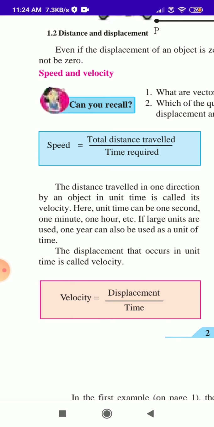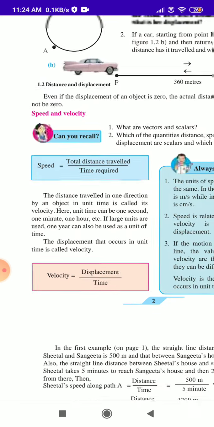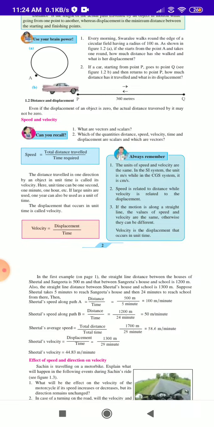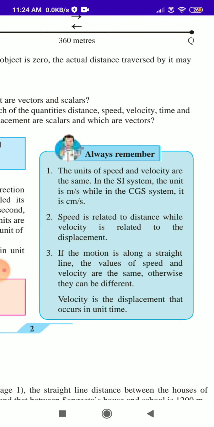Give me the displacement definition. That's right. Always remember: the first point is that the unit of speed and velocity are the same in the SI.